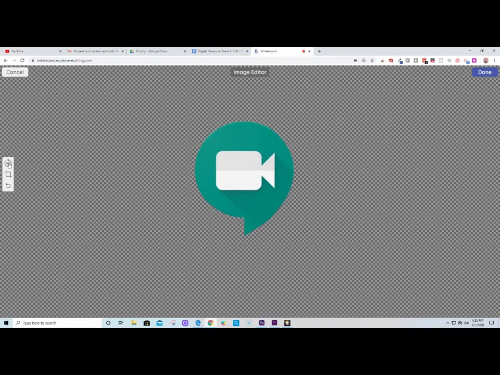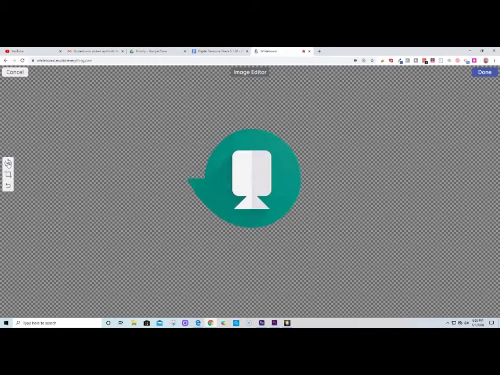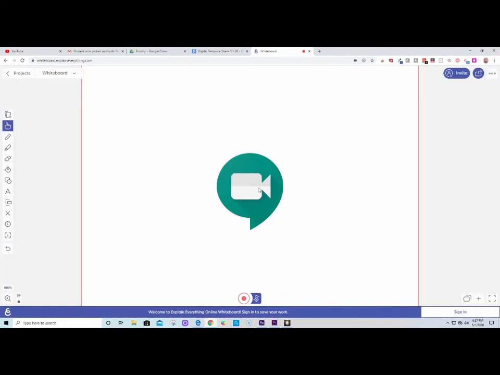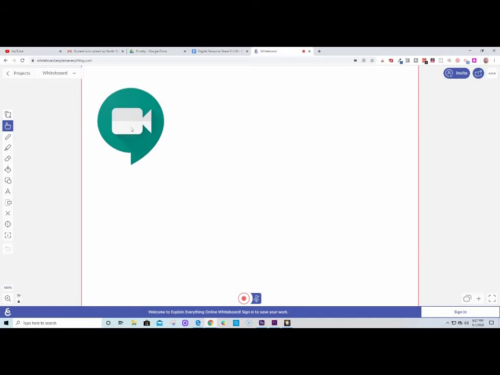It lets you do some editing, flipping of the image if you're interested. If you want to do some editing to the image prior to bringing it in, or cropping the image, you can do that. I'm going to hit done, and that brings the image right in. And when I click on it, I can already immediately move it to the space that I want to. So this could be an image of an animal, it could be an image of a letter, it could be an image of an equation, it could be an image of anything.